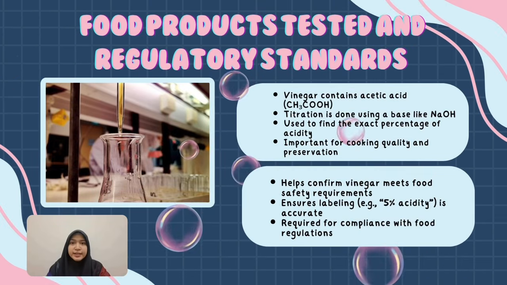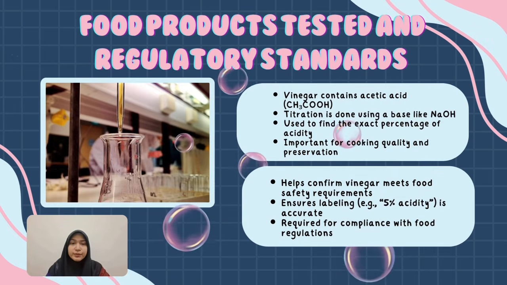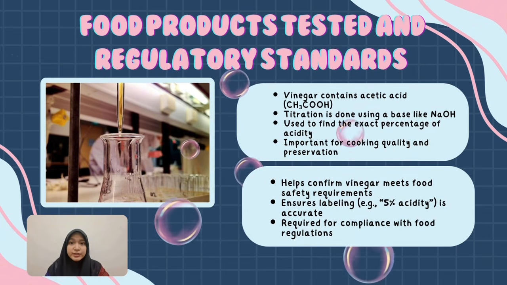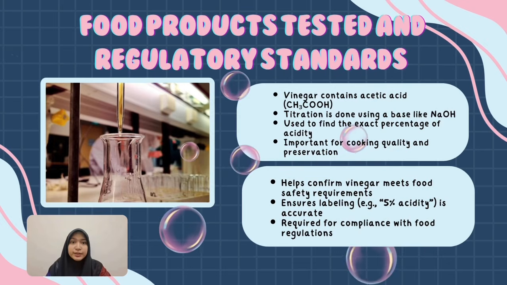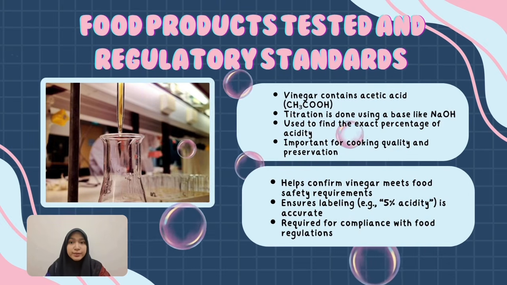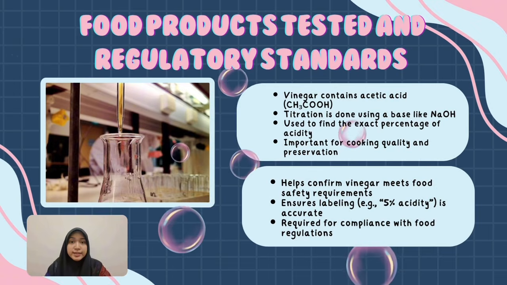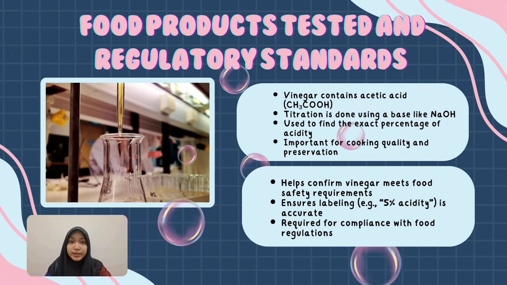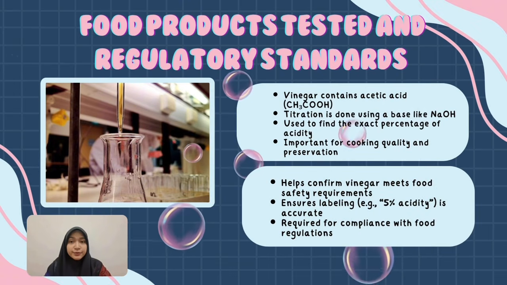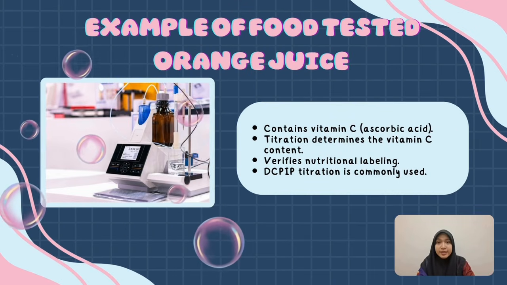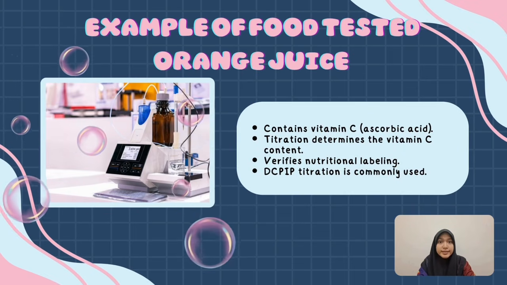During the analysis, the acetic acid in vinegar reacts with sodium hydroxide, or NaOH, through the titration process. From this reaction, we can determine the acidity of the vinegar. This is important because the acidity affects the quality of the vinegar. It also helps manufacturers make sure the acidity shown on the label is accurate and that the product follows food safety regulations. Orange juice contains vitamin C, which is also known as ascorbic acid.